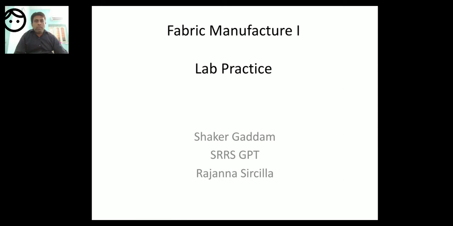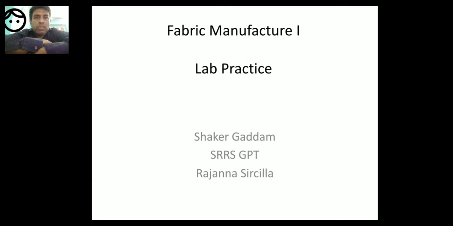Both of them are stop motions. What does it mean by stop motions? In case of warp breakage or weft breakage, the loom has to stop immediately, instantaneously, so that there won't be any problem in the quality of the fabric.